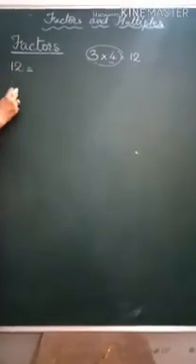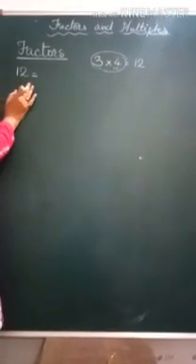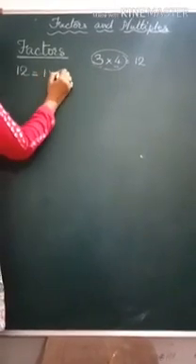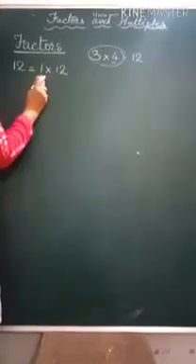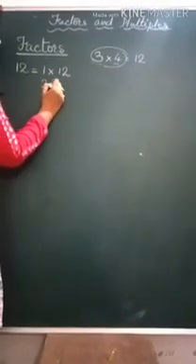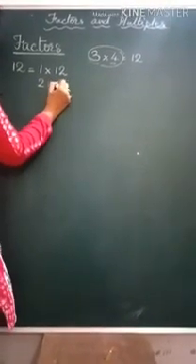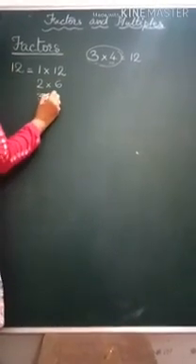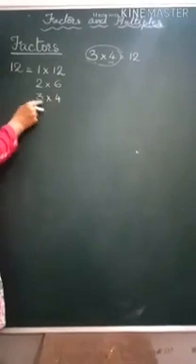For this you need to know the multiplication tables. Whichever table has 12 in it, you have to write those tables. Starting from 1, always you have to start from 1. 1 12s are 12. Then in the table of 2 also you have 12. There 2 6s are 12. Then in the table of 3 also you have 12. 3 4s give you 12.